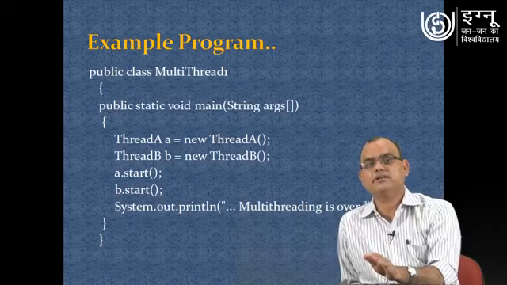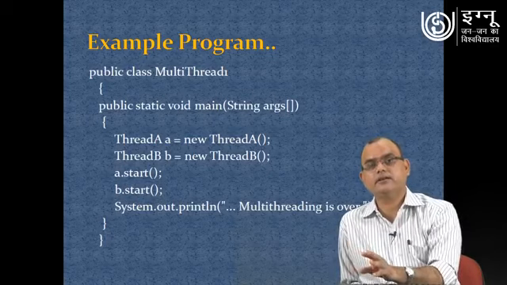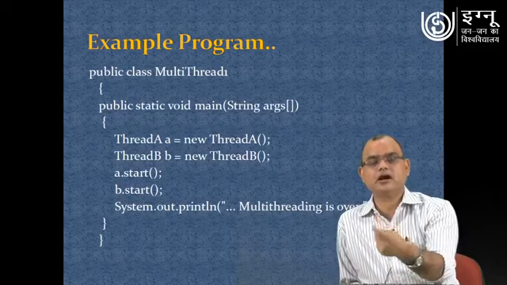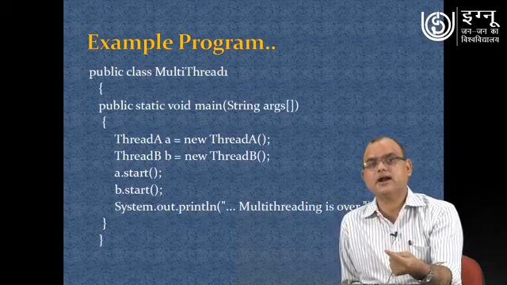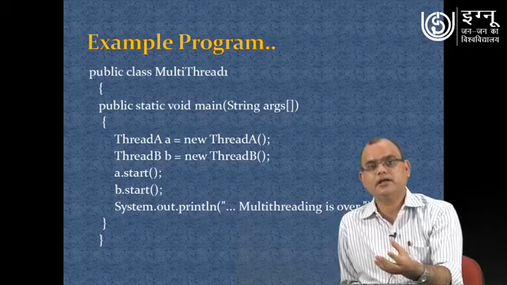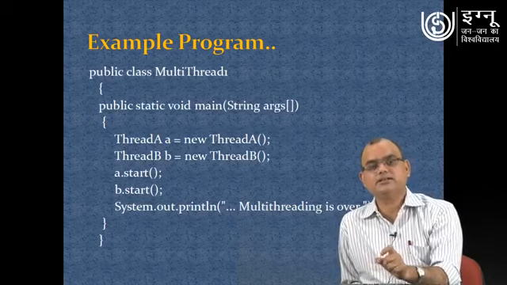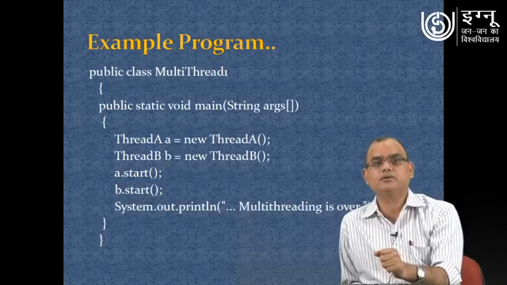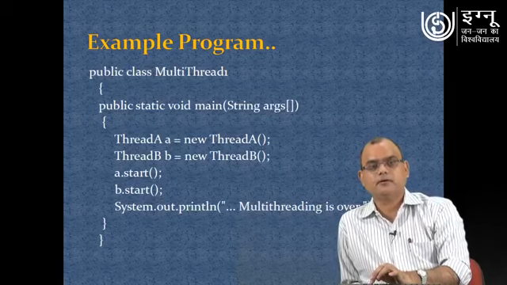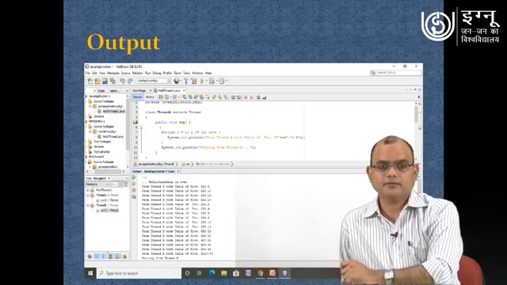And one more thing here we have to note, that once a thread is in runnable state, then it is not guaranteed that in which order you have created the thread, exactly in that order execution will happen. It all depends on how internally the JVM is managing the utilization of the CPU and allocating CPU to different threads.